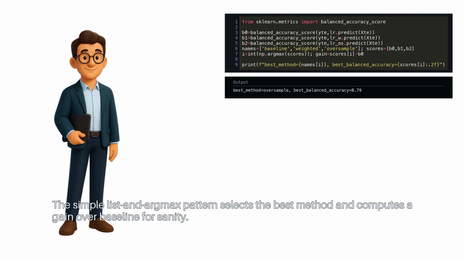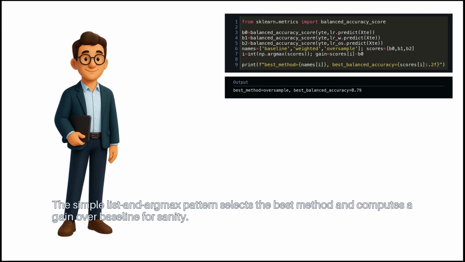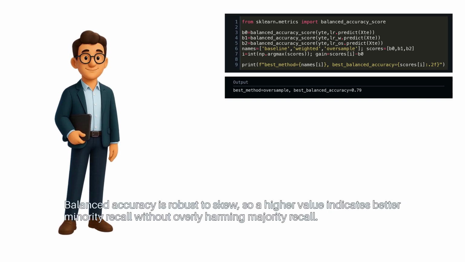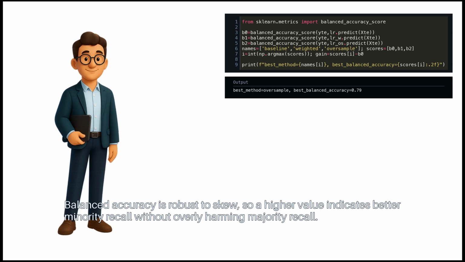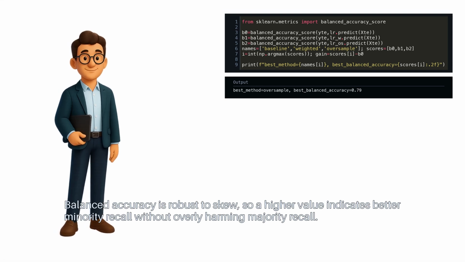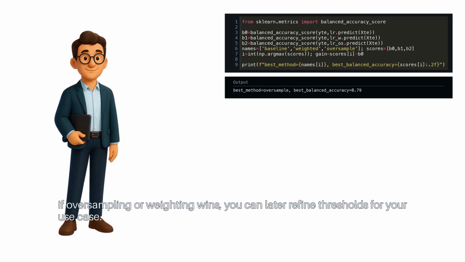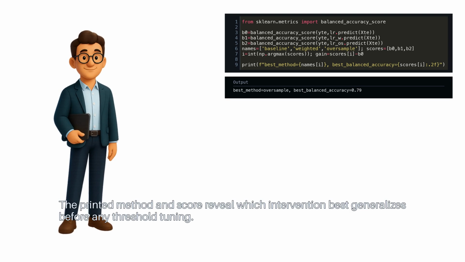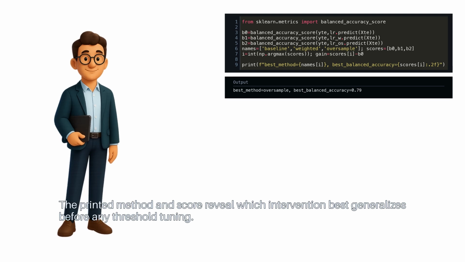The simple list and argmax pattern selects the best method and computes a gain over baseline for sanity. Balanced accuracy is robust to skew, so a higher value indicates better minority recall without overly harming majority recall. If oversampling or weighting wins, you can later refine thresholds for your use case. The printed method and score reveal which intervention best generalizes before any threshold tuning.